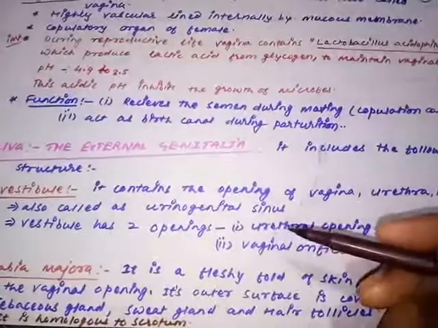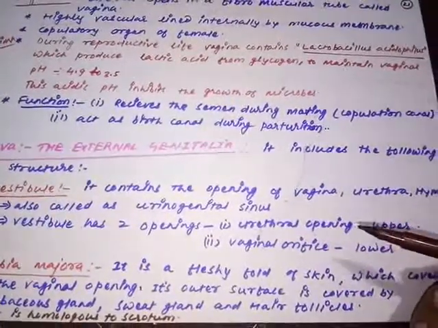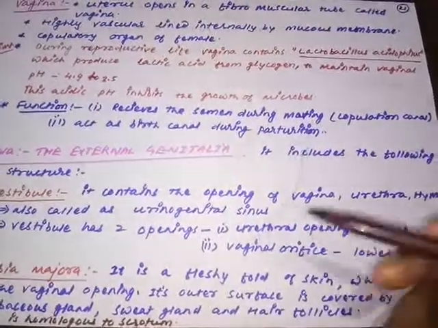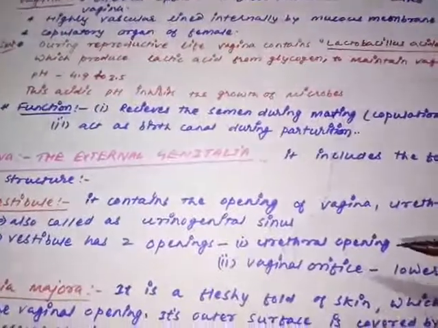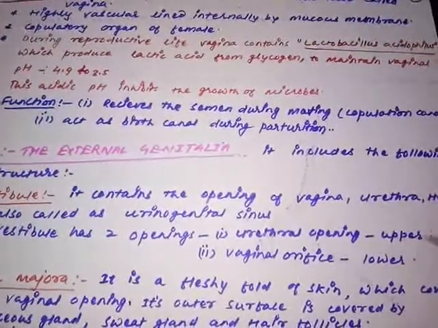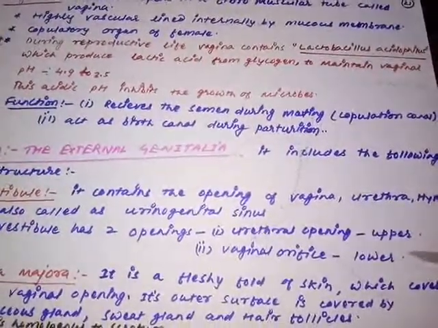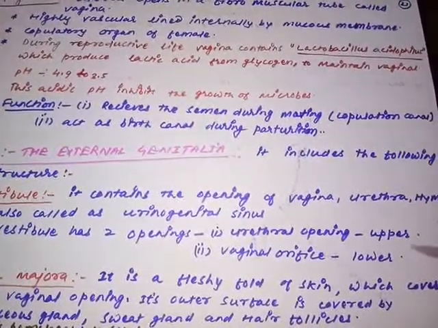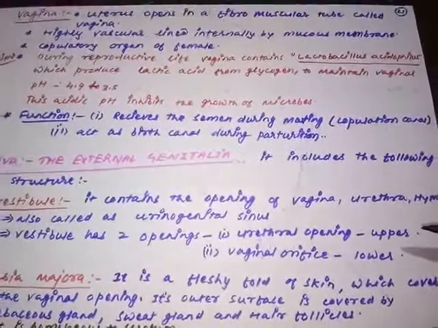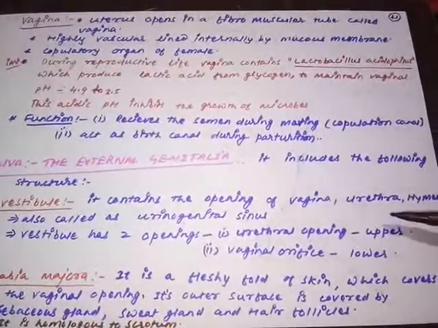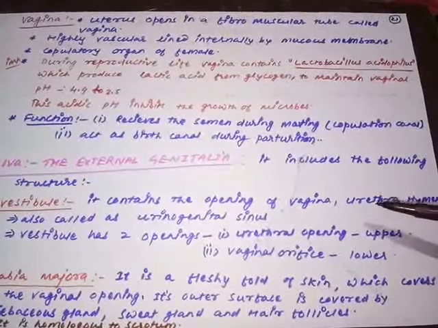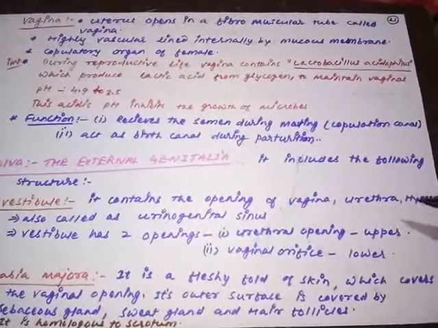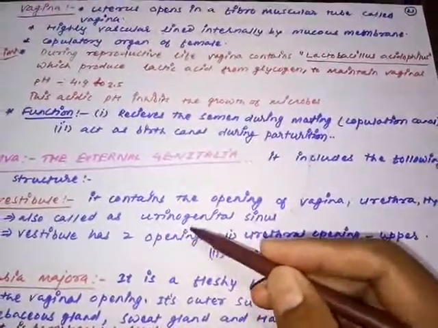What is vestibule? Vestibule is a kind of cavity. It is a structure which contains the opening of the vagina, urethra and hymen. We'll see each and every structure one by one. So vestibule is the structure which contains the opening of the vagina. Just now we have discussed the urethra. We know very well it is the common tube for sperm and urine. So this urinary passage also joins at the opening, and the hymen also. So this is a kind of common opening which contains the openings of all these three tubes. This is also called the urinogenital sinus.